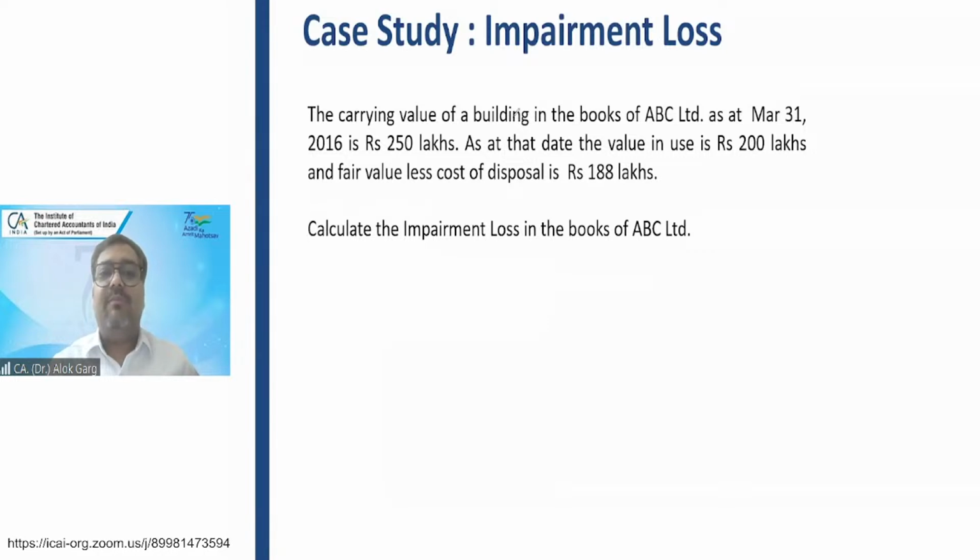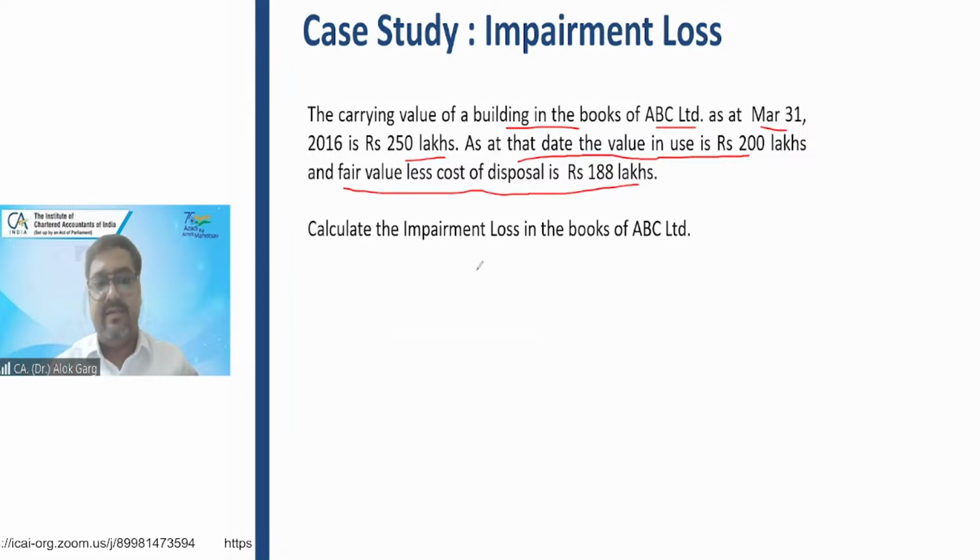The carrying value of a building in the books of ABC Limited as on 31st March 16 is 250 lakhs. As on that date, the value in use is 200 lakhs and fair value less cost of disposal is 188 lakhs. Calculate the impairment loss in the books of ABC Limited.